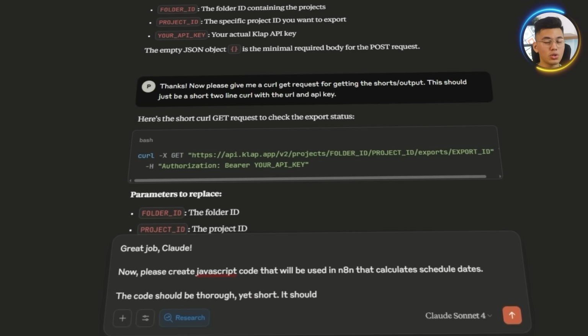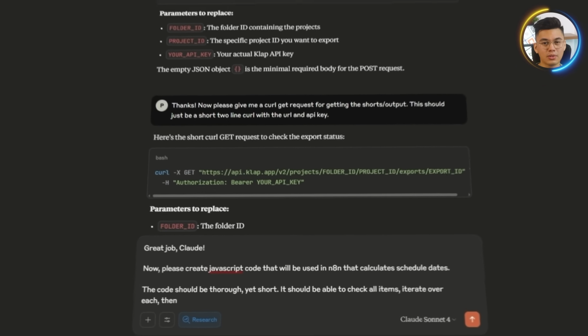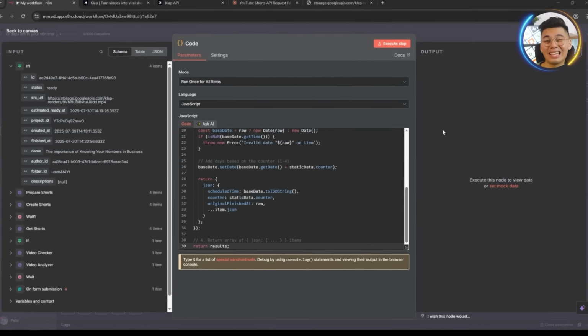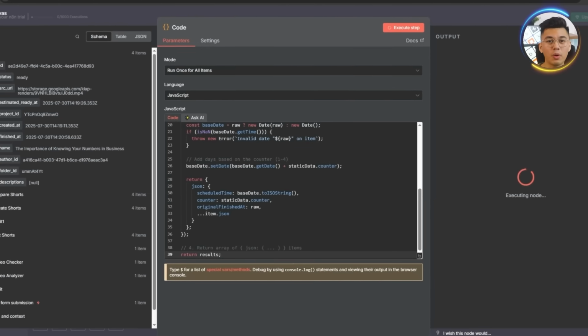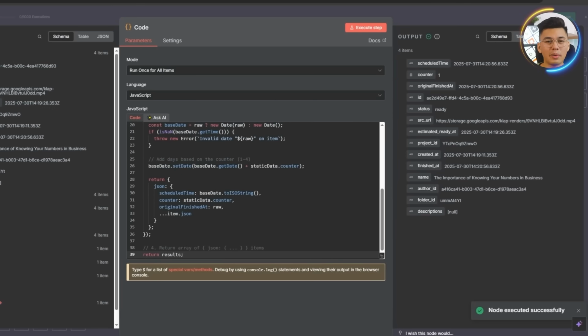It should be able to check all items, iterate over each, and then return values. Once Claude sends the code, we will copy and paste it straight into the code node. After that, we will execute it, bringing us one step closer to a fully automated short creation and scheduling pipeline.